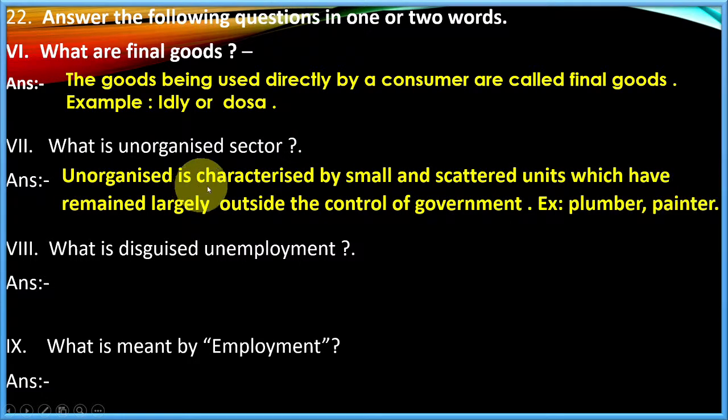What is unorganized sector? The unorganized sector is characterized by small and scattered units which have remained largely outside the control of government. Here, the activities which are outside the control of government are called the unorganized sector. Even though there are rules and regulations, most of the unorganized sector won't follow them scrupulously. There won't be job security. There won't be paid leaves. Examples: plumber, painter, tailor, etc.